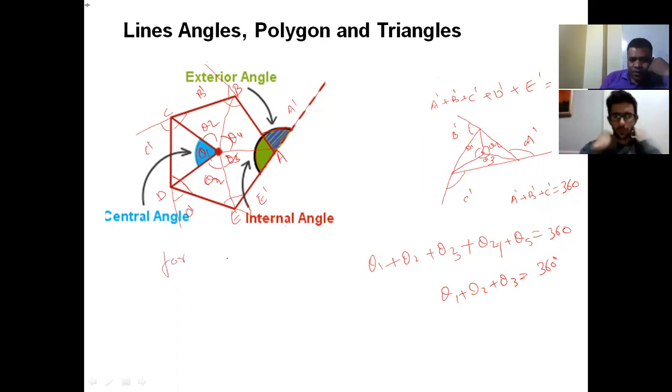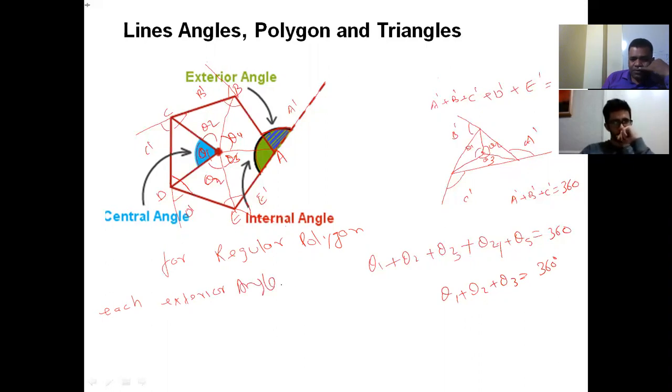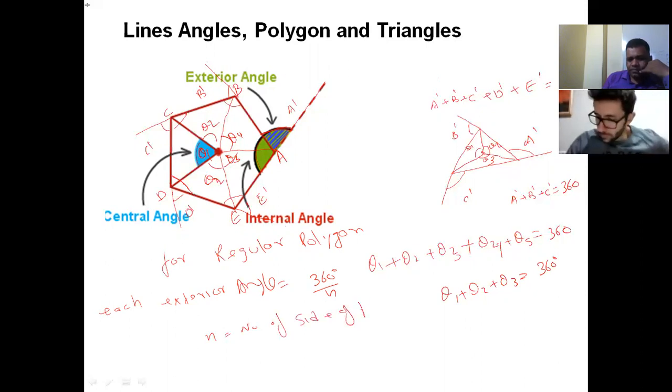For a regular polygon, each exterior angle, you know how much? 360 divided by n, where n is the number of sides of the polygon.